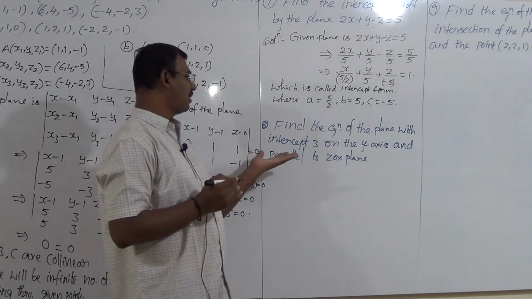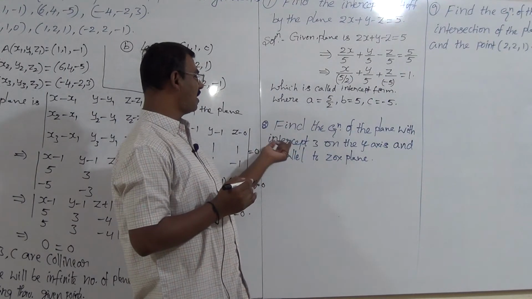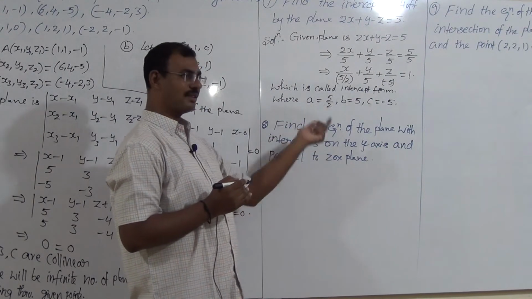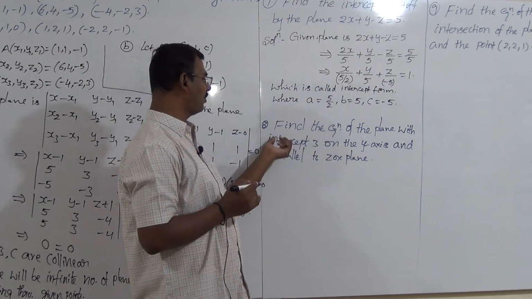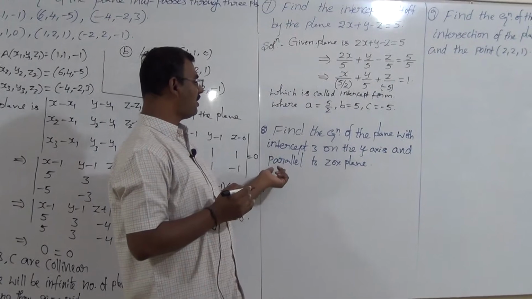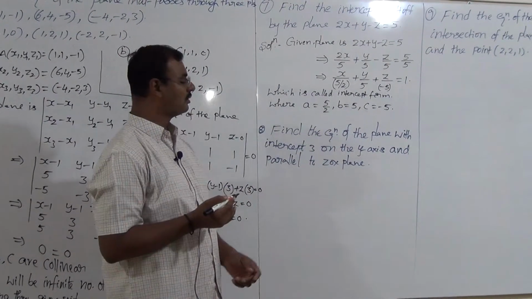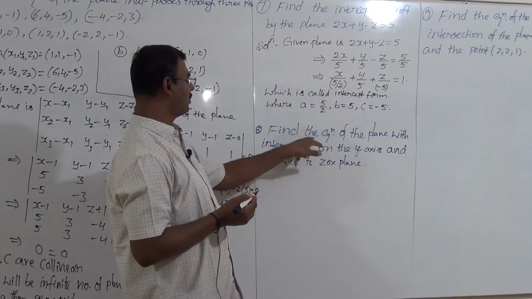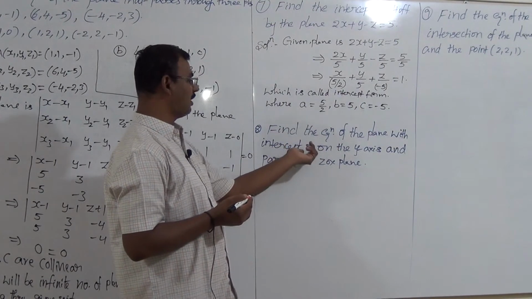What is the equation of the plane with distance 3 units on the y-axis? The intercept here means distance, length, given on the y-axis, and the plane is parallel to the zx plane. Parallel to the zx plane means y is equal to 3.